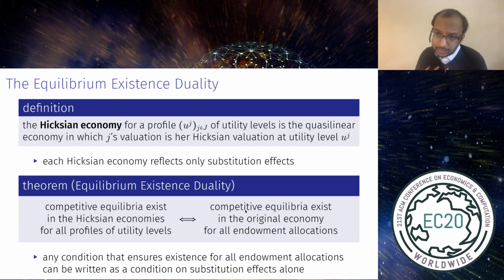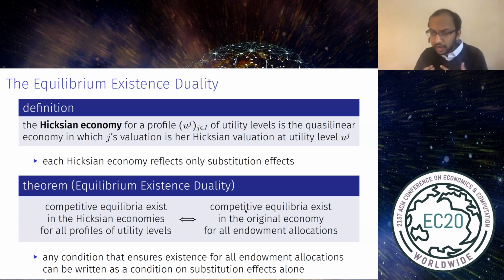So why does this tell us that it's substitution effects that determine whether equilibrium exists? Well, consider any condition that ensures the existence of equilibrium for all endowment allocations in an economy. By the equilibrium existence duality, that's equivalent to the condition ensuring the existence of competitive equilibrium in the Hicksian economies for all profiles of utility level. But each Hicksian economy only sees substitution effects. And so any such condition can be written as a condition on substitution effects alone. So that's the sense in which it's substitution effects rather than income effects that determine whether equilibrium exists.